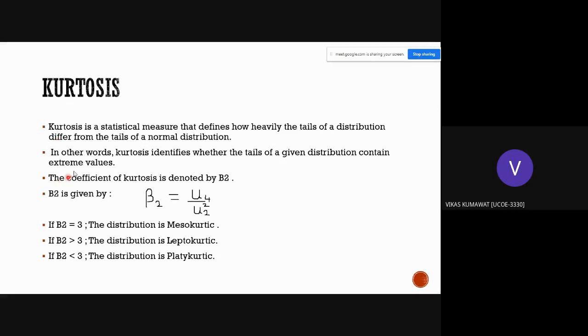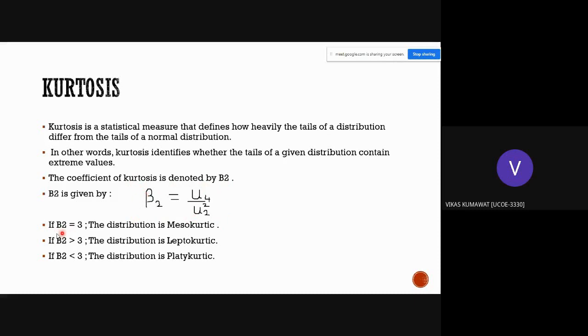Kurtosis is a statistical measure that defines how heavily the tails of a distribution differ from the tails of a normal distribution. In other words, kurtosis identifies whether the tails of a given distribution contain extreme values. The coefficient of kurtosis is denoted by beta 2. Beta 2 is given by beta 2 equals mu 4 upon mu 2 square.